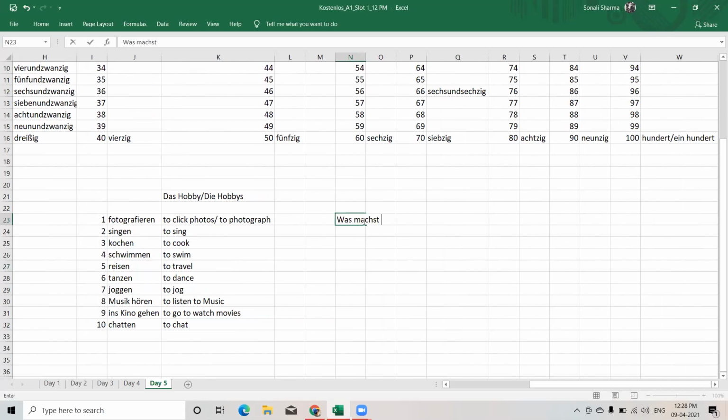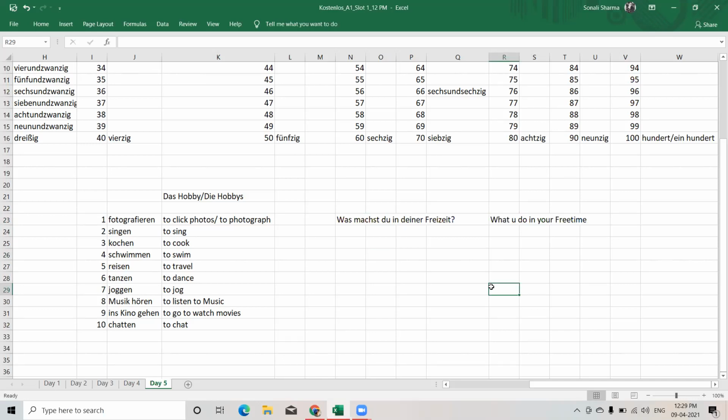Was machst du in deiner Freizeit? It's deiner, E-I, deiner Freizeit. So this is the question, and the meaning is what you do in your free time. The meaning of Freizeit is free time. Frei is free and Zeit is time. So free time. Was machst du?